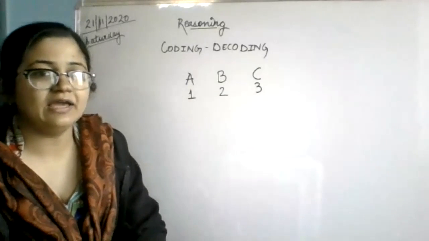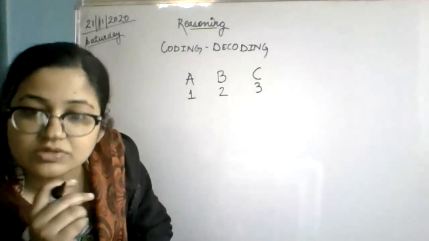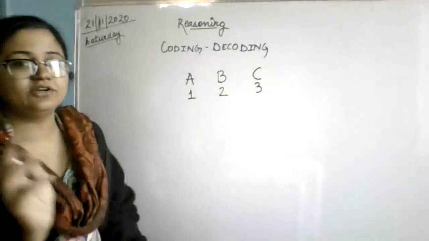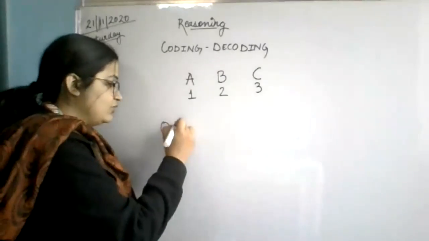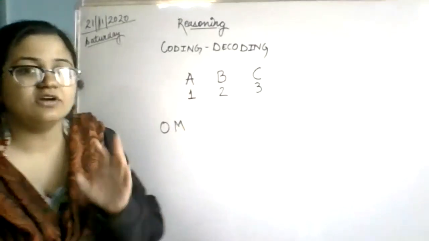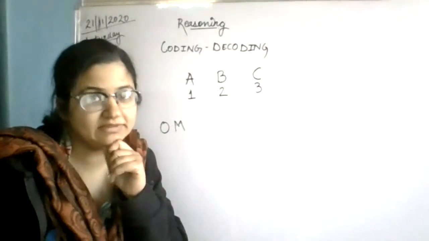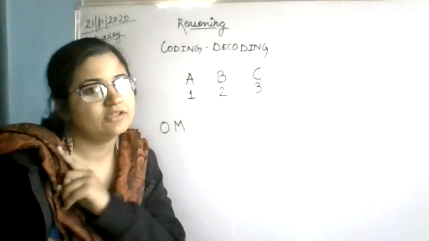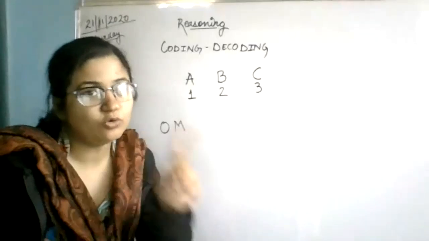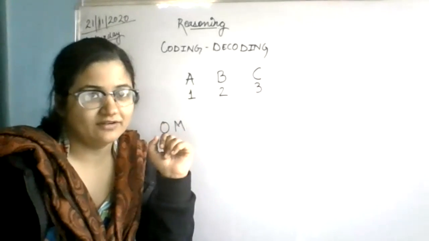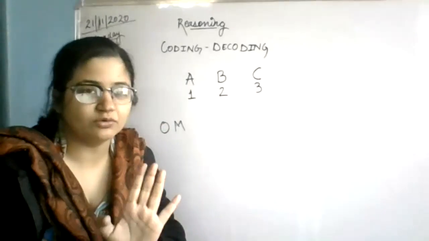Suppose I take one small name. There are two very small names, Om and Noel. Om: O, M. Suppose you are sending a message to your friend and you have to write Om's name there, and nobody should know this name. So you and your friend know the code.